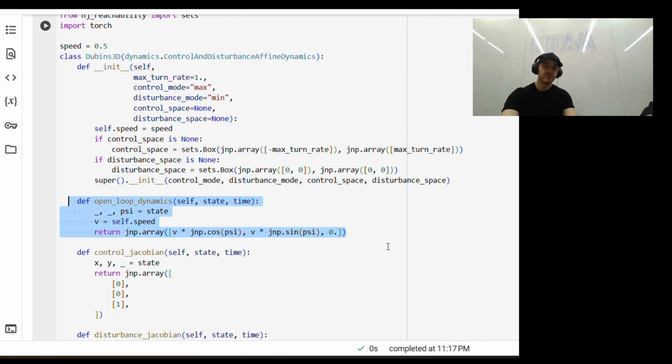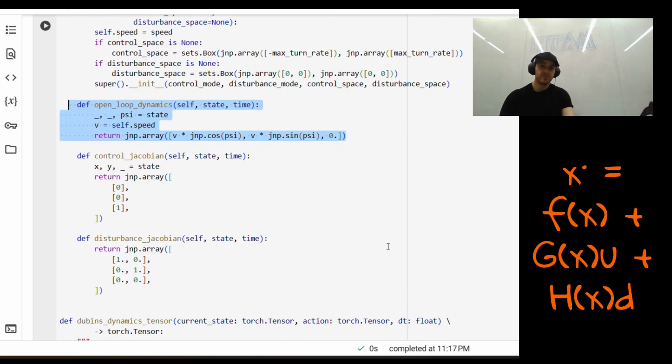This is the drift term in that equation we saw, f of x, and the system evolves like this. So without control input, it moves forward at speed v, and heading doesn't change unless control is applied. Kind of like what we talked about in the previous chapter, right? Or it is what we talked about.